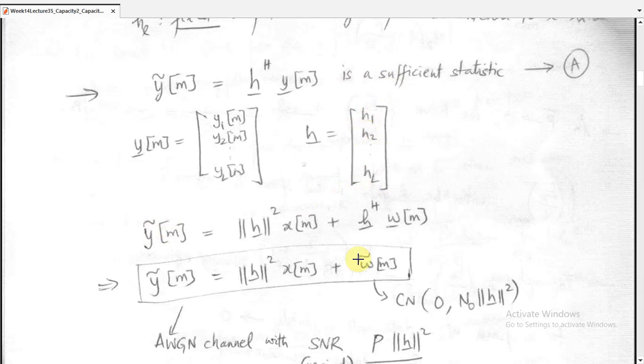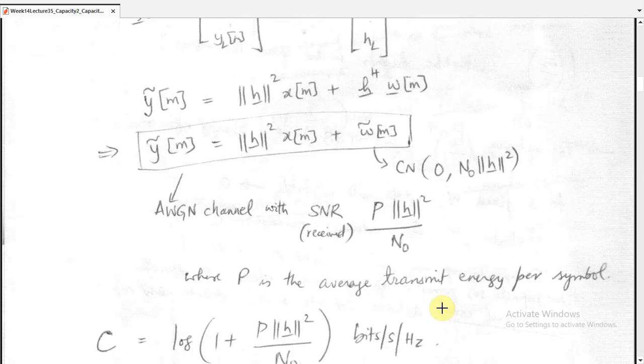Because this is a channel across all the receive antennas, y tilde[m] is equal to the Frobenius norm of h squared times x[m] plus h Hermitian w[m], because if you multiply this h Hermitian with h, it gives you the norm of h squared. The statistics of this new noise variable is complex normal distribution with mean 0 and variance N0 times norm h squared.